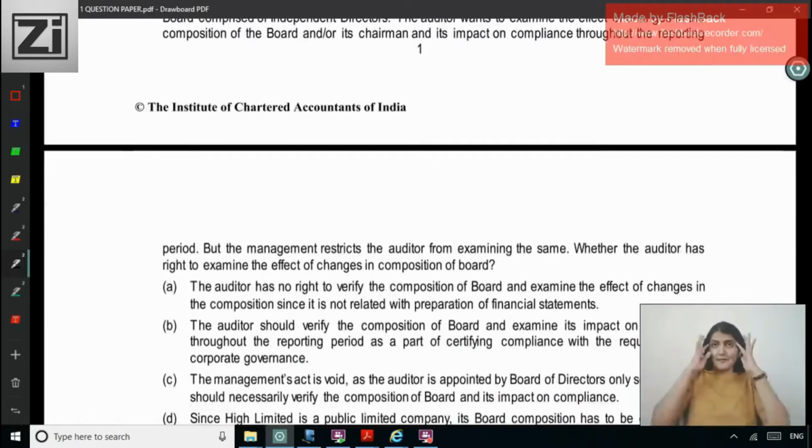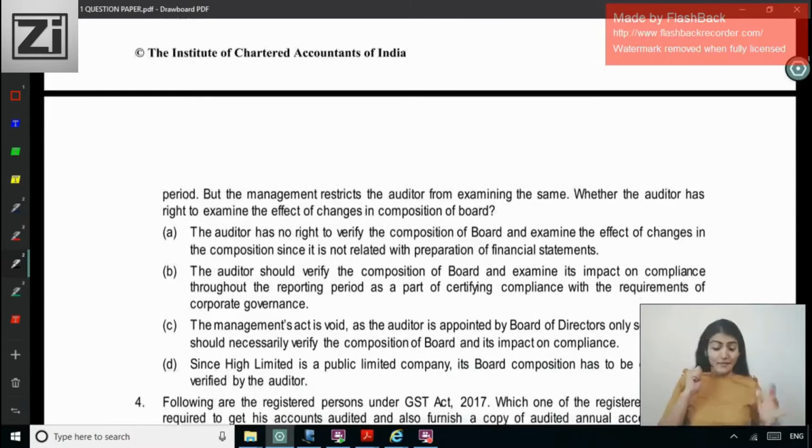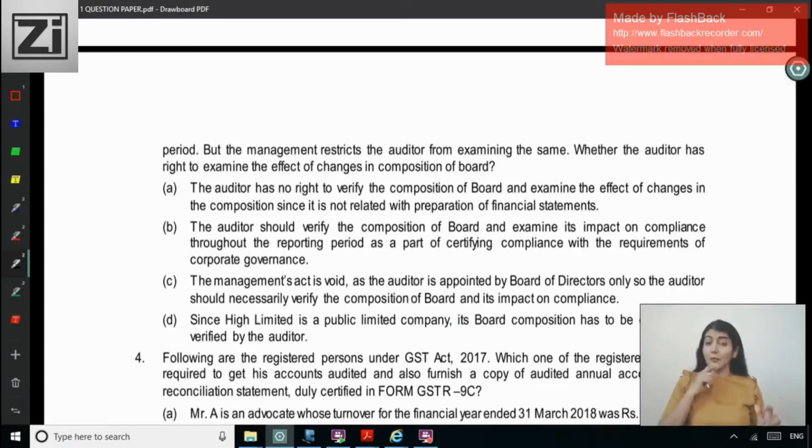So at least by this time SEBI LODR comes to your mind. But the management restricts the auditor from examining the same. Whether the auditor has right to examine the effect of changes in composition of the board? Right, so will the auditor check the composition of the board and changes in the composition? Yes. That's one part in the SEBI LODR. The auditor has no right to verify the composition of the board and examine the effect of changes in the composition since it is not related with preparation of financial statements.